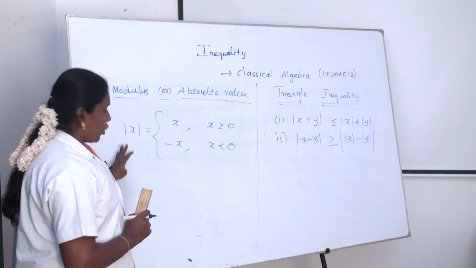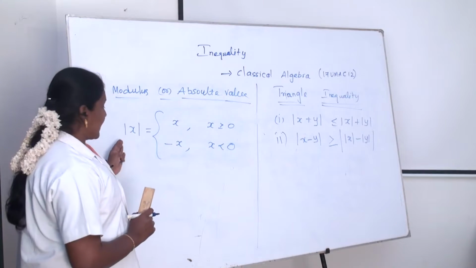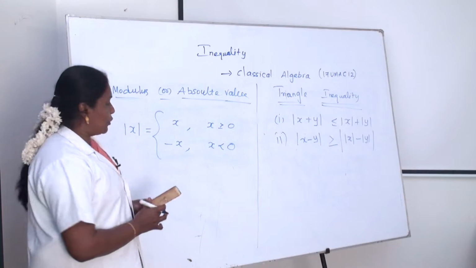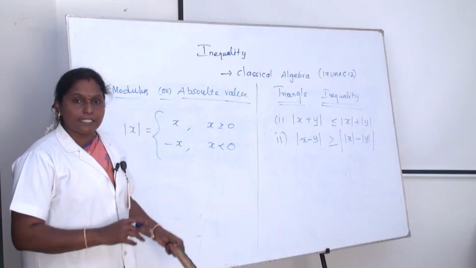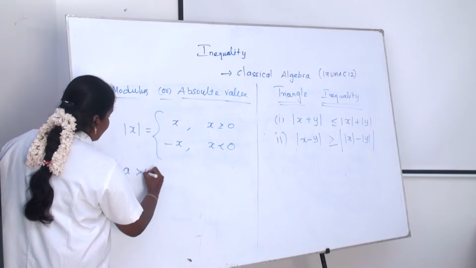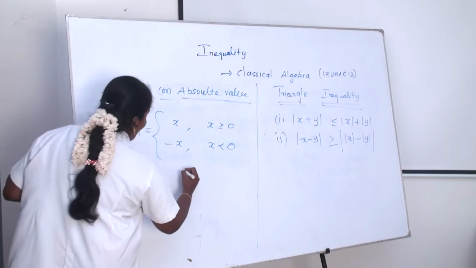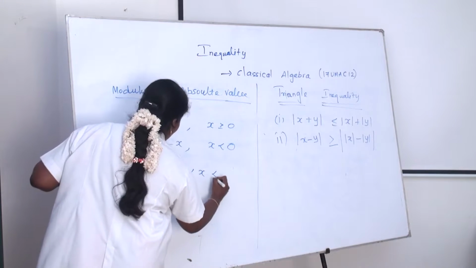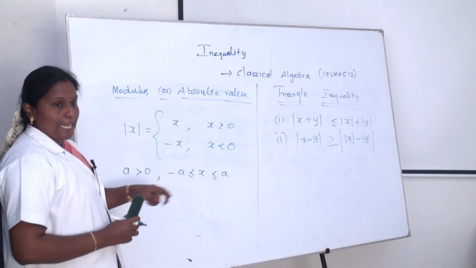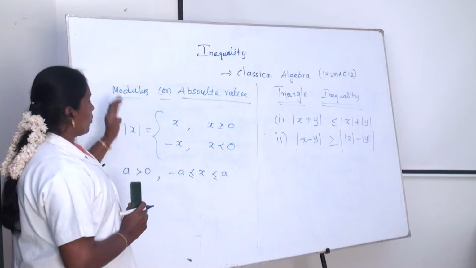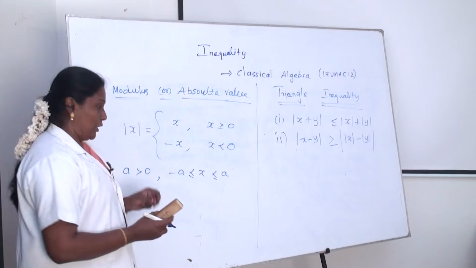In the modulus we have plus x and minus x. Plus x is for x greater than or equal to 0. Minus x is for x less than 0. Here also, in the general case, if a is greater than 0, the modulus reduces to minus a if x lies between minus a and a. This is the modulus and the absolute value.